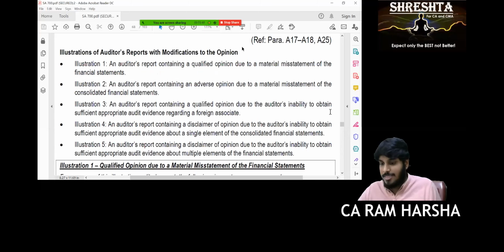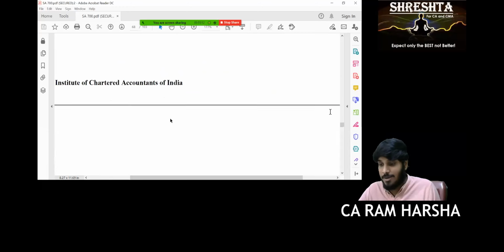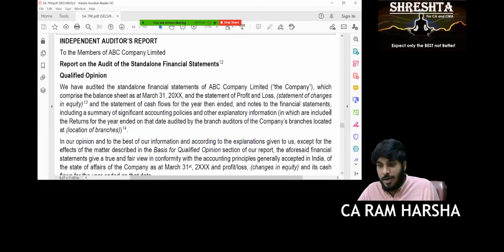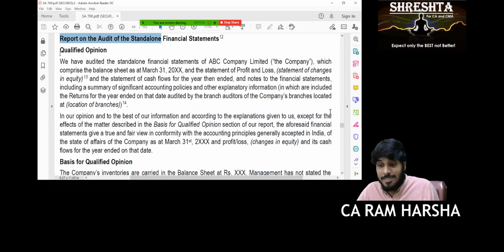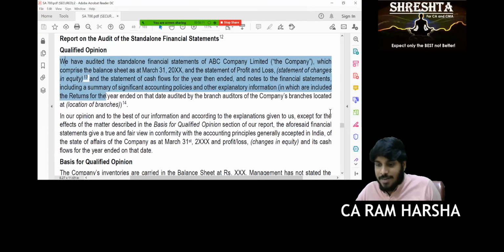Yes, this is 705. In that illustration one, which opinion is illustrated? This is qualified opinion. Shall we see the heading? Heading is Independent Audit Report. Addressee is the shareholders, members. See, the opinion side heading itself shows qualified. Now, by looking at the audit report, I can understand whether it is a qualified opinion or adverse opinion. Do I need to read the paragraph and struggle? No need.